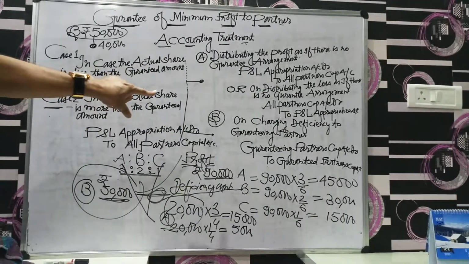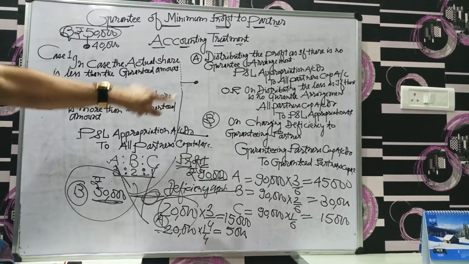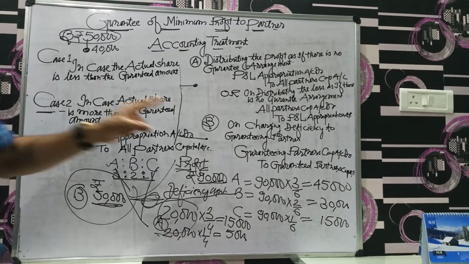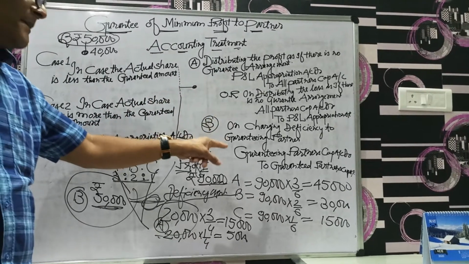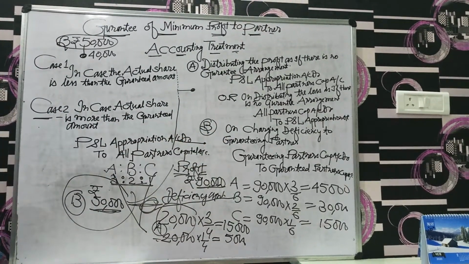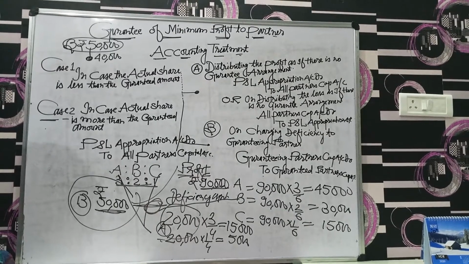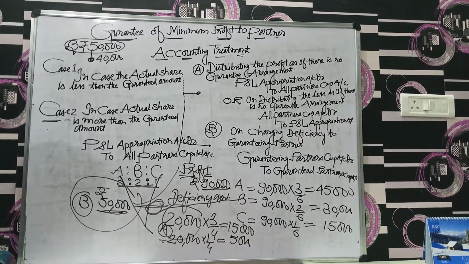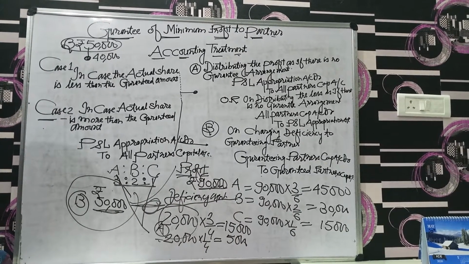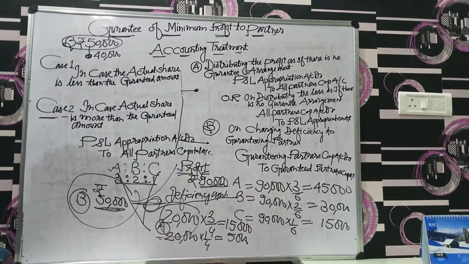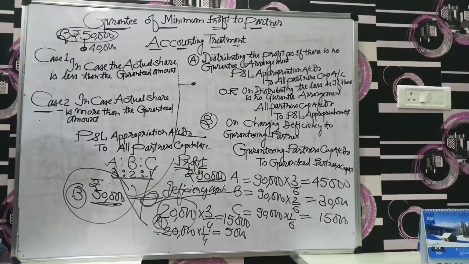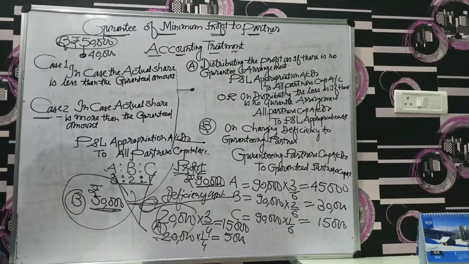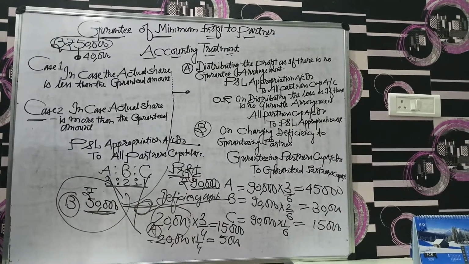We make the entry on charging deficiency to the guaranteeing partners: guaranteeing partners' capital accounts debit to guaranteed partner. Who are the guaranteeing partners? A and C. So A capital account debit by 15,000, C capital account debit by 5,000, to B capital account 20,000.